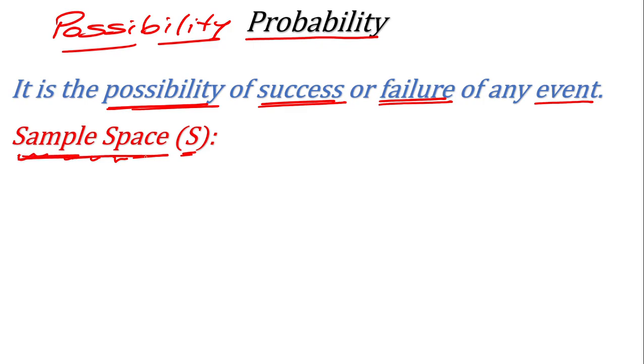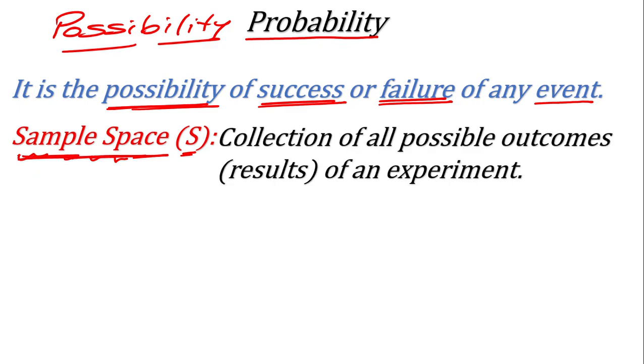Now, what is the sample space? Sample space is the collection of all possible outcomes. Outcomes, again, is the mathematical word; the common word is results. Whatever experiment you perform will give you some result or other. So the collection of all the possible outcomes or results is called sample space. Again, I am telling you, sample space is very important to solve any question of probability. So first of all, we will discuss some common examples of sample space.